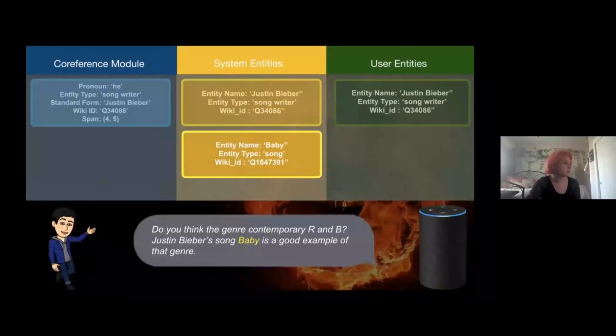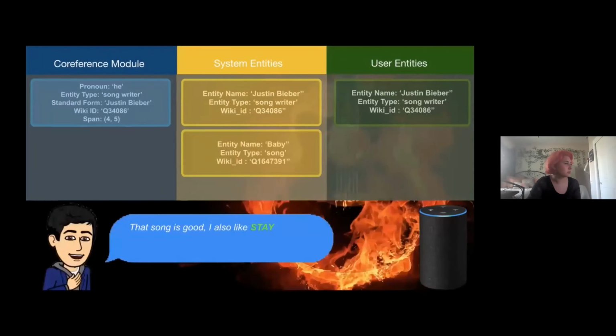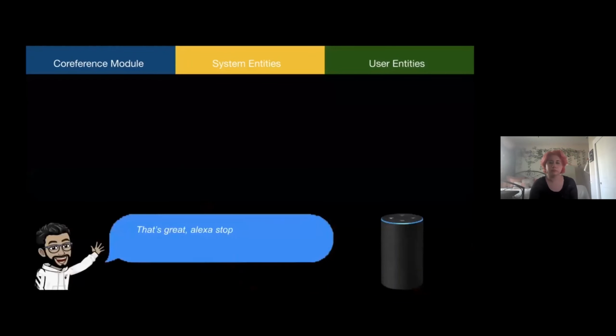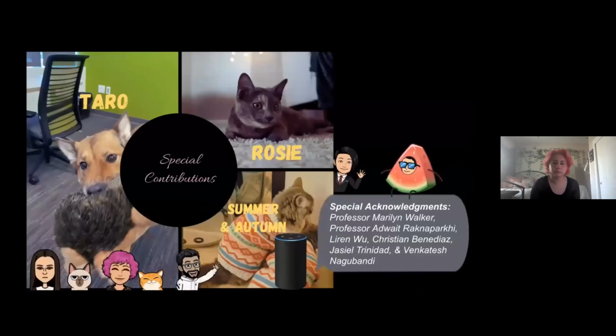Do you like the genre, contemporary R&B? Justin Bieber's song Baby is a good example of that genre. That song is good. I also like Stay. That's great. Alexa, stop. Special acknowledgements to Professor Walker, Professor Ratnaparkhi, Liren, Christian, Jaziel, and Venkatesh.